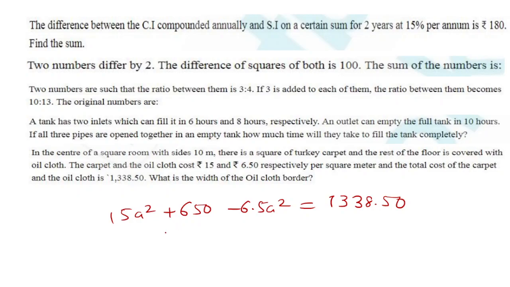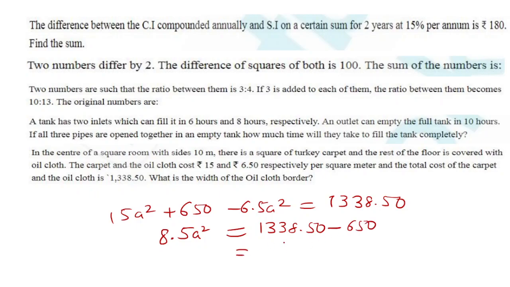Now you have to solve it. 15 minus 6.5 gives 8.5 A square, and on the other side 1338.50 minus 650.